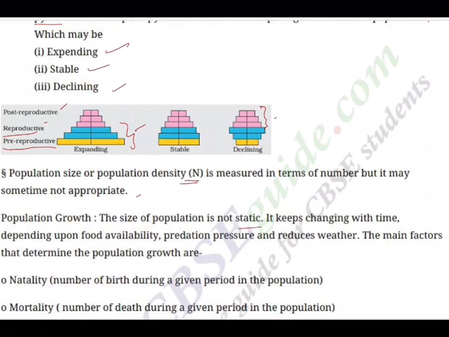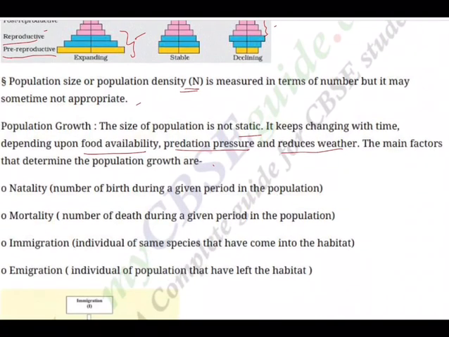It keeps on changing from time to time, depending upon factors like food availability, predation pressure, weather, so climatic factors. So the main factors that determine population growth are: 1. Natality, number of births during a given period in the population. 2. Mortality, number of deaths during a given period in the population.